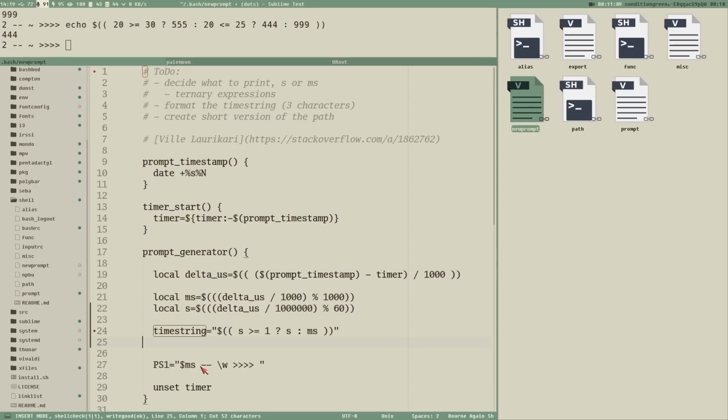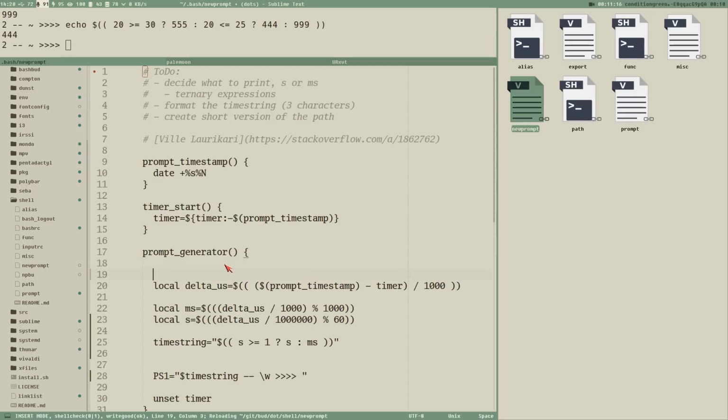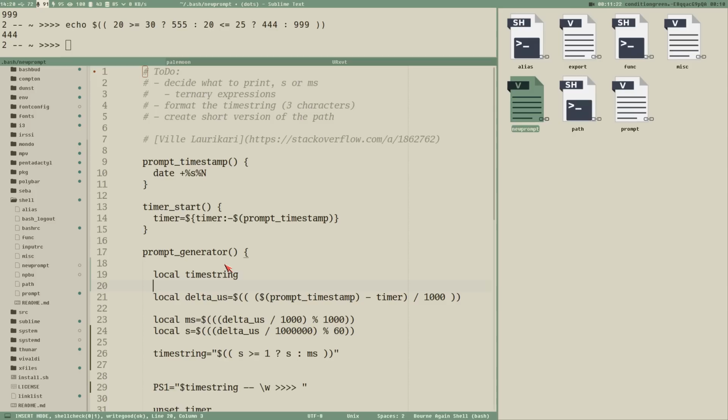And then we replace this ms here with timestring, and we should also add timestring as a local variable here in our function, so we don't create stupid global variables as I just mentioned. Reload bash rc. We will not see any difference here because now sleep will also print 2. Okay, we're done with this part.